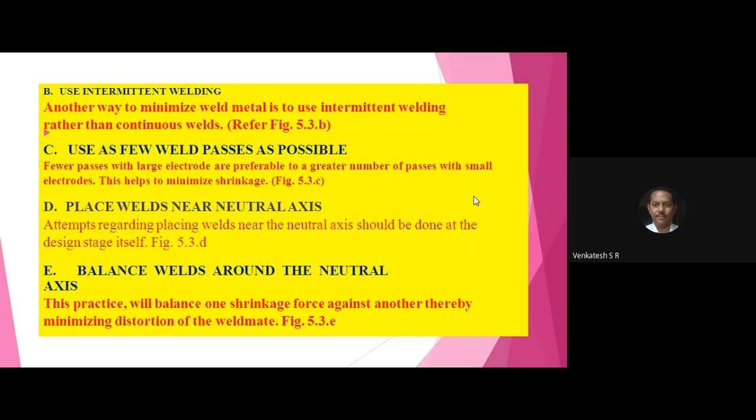Subdivision D, place welds near neutral axis. Next line, write down subdivision E, balance welds around the neutral axis.